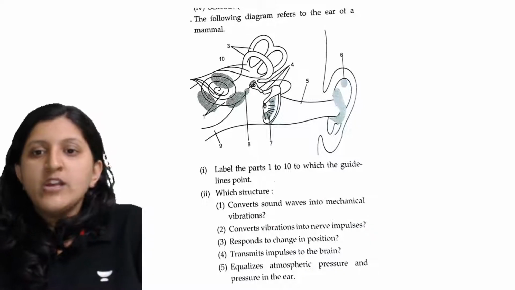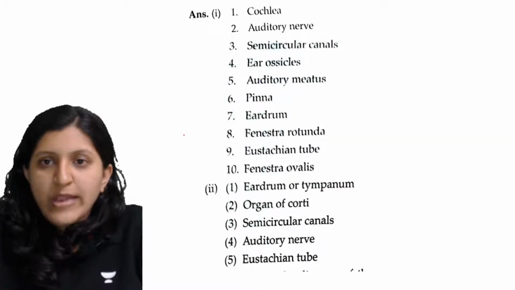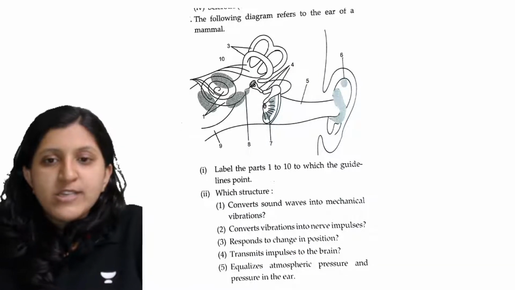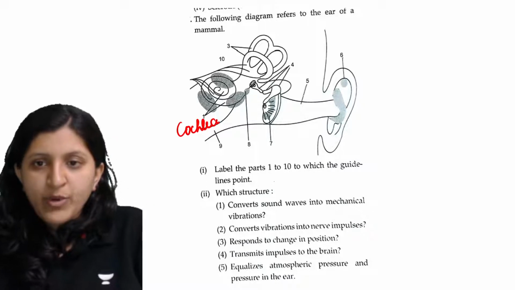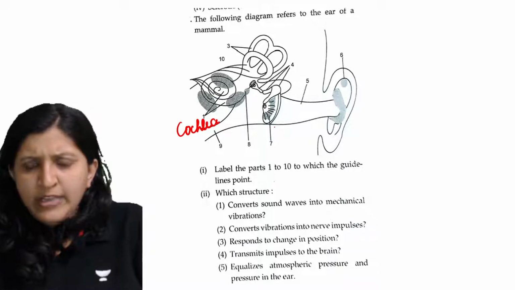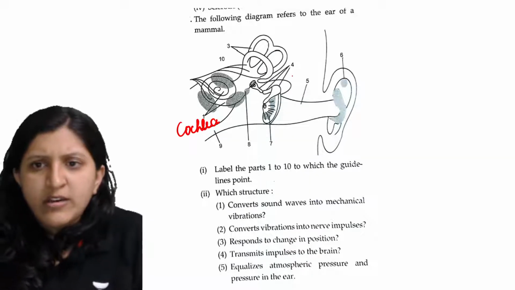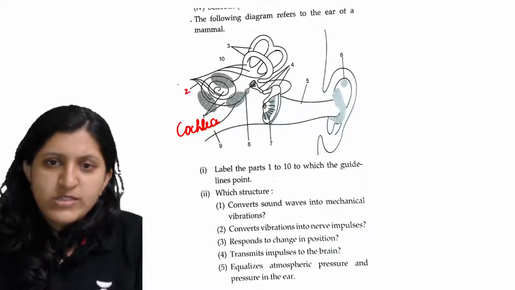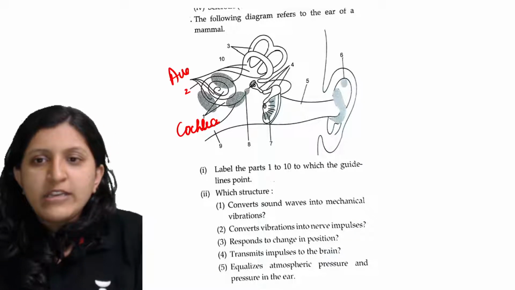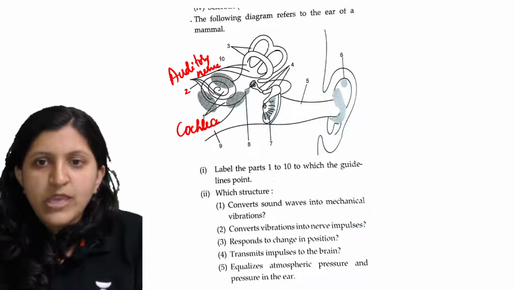Let's see this. So where is the first part here? The first part is actually the cochlea. Okay, then anywhere do you see a second label? The second label is auditory nerve is mentioned. Where is that? Okay, so this is cut, I guess. So this is actually the auditory nerve that you can find.